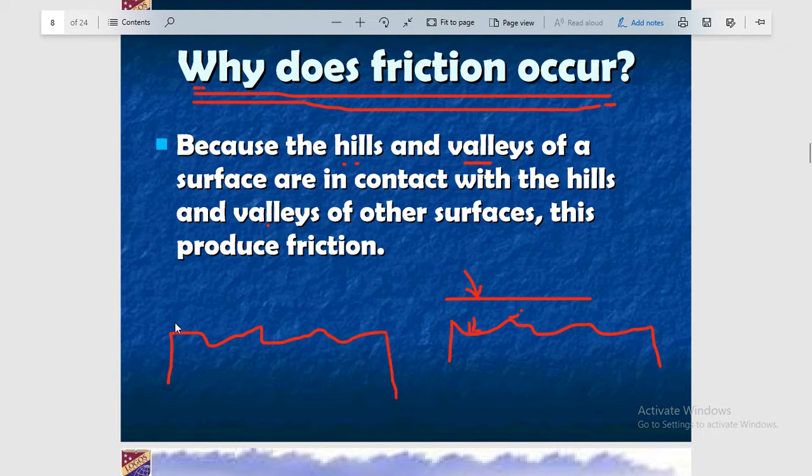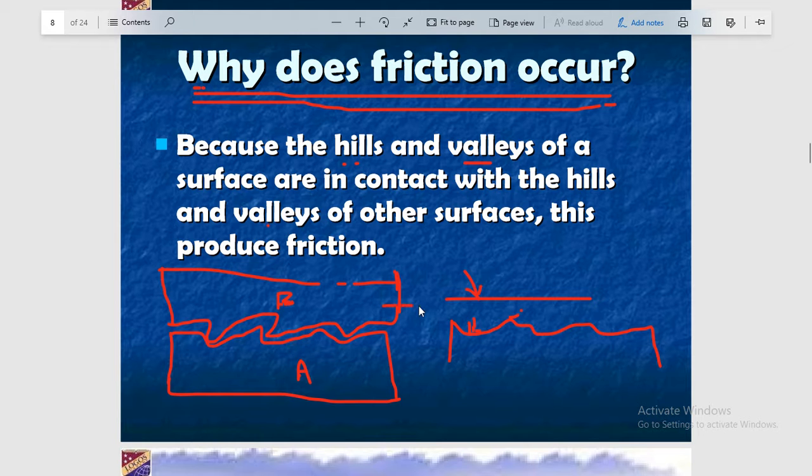This one is one of the surfaces and the second surface is like this. It may be a possibility. I am not saying this is actually the case in all situations, but this may be one possibility when two surfaces are in contact. This one is one surface, suppose body A, and this one is another body B. Now you can see when they are in contact, the hills and valleys of their surfaces are interlocked with each other.